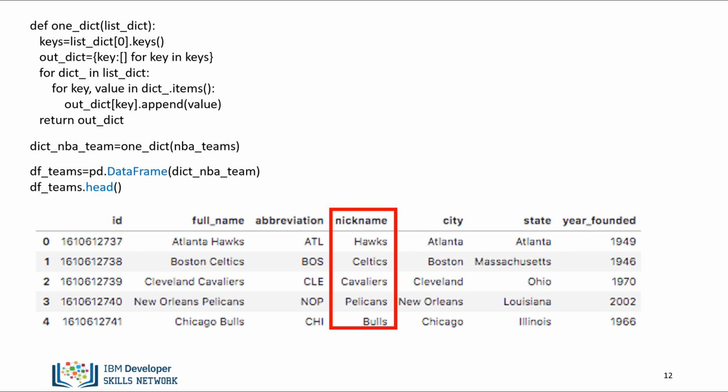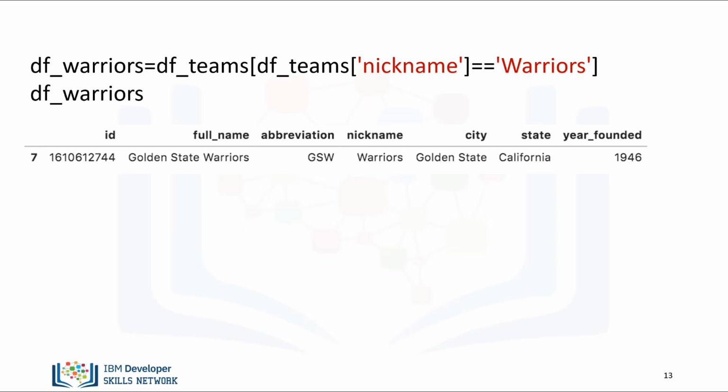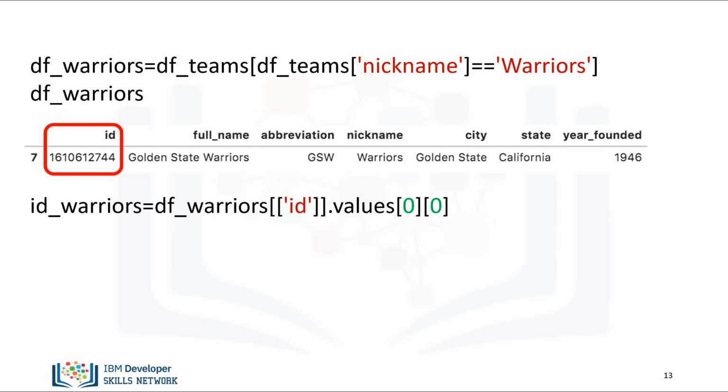We'll use the team's nickname to find the unique ID. We can find the row that contains the Warriors as follows. The ID is the first column. We can use the following line of code to access the first column of the DataFrame. We now have an integer that can be used to request the Warriors information.